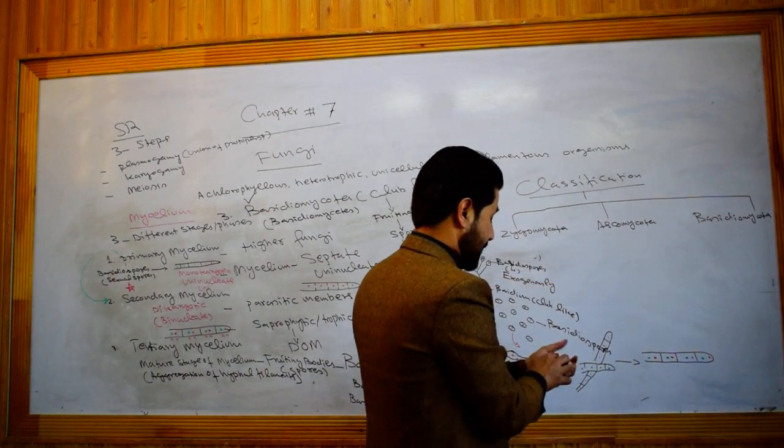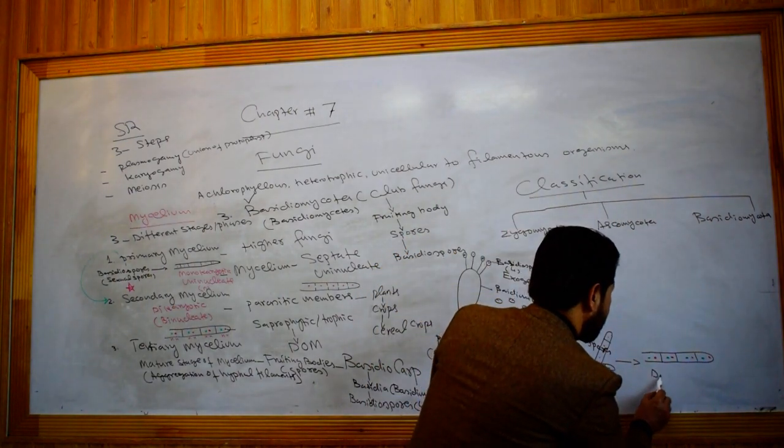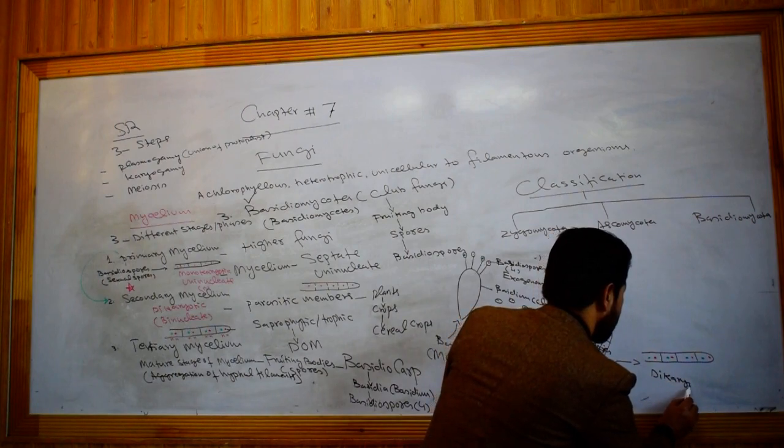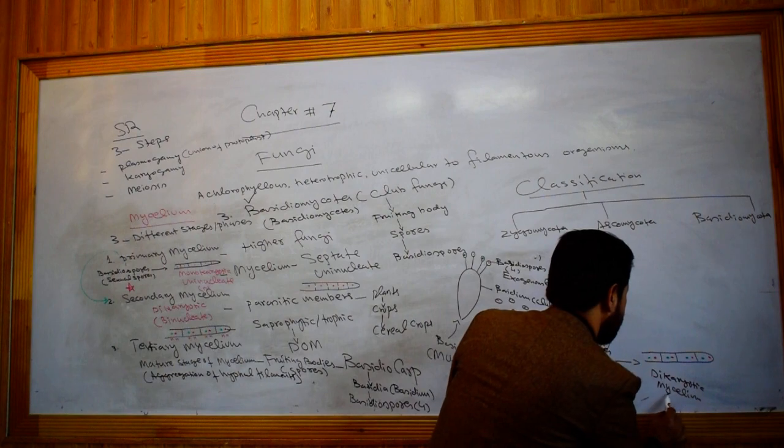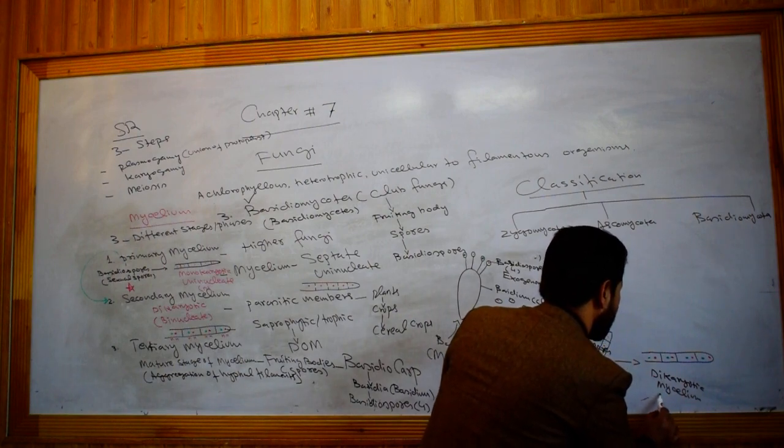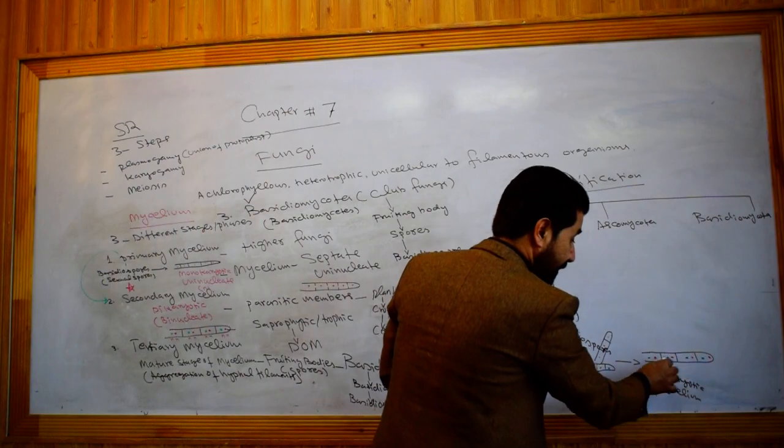This is the dikaryotic mycelium, which is binucleate. Two types of nuclei are present.